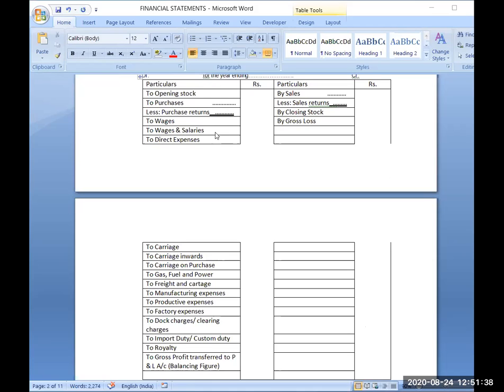So it's simple. First thing is what? Opening stock. Then second thing is net purchases: purchase minus purchase return. Then if you brief out further expenses, one category is wages, one is carriage, one is gas, fuel and power. Then manufacturing expenses. Manufacturing expenses have three categories: manufacturing, productive and factory. Then dock charges, import duty, royalty. So hardly 6-7 categories are there, but it makes a long list for understanding purpose or for writing purpose in the trading account. So now I hope it will be easily learned.